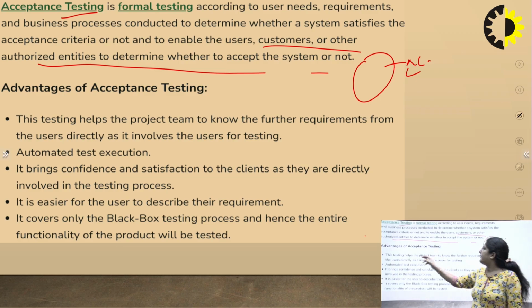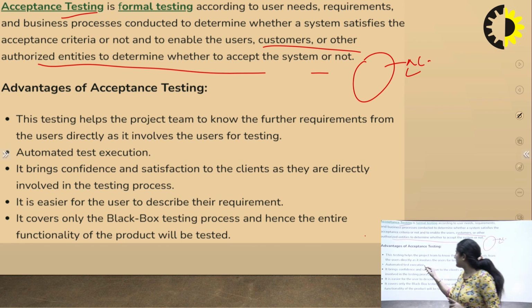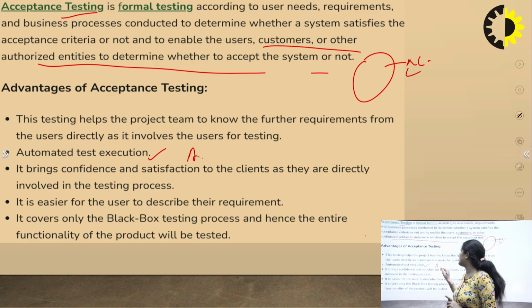If we see the advantages of acceptance testing, firstly, it helps the project team know the further requirements directly from the users, as it involves the users for testing. Then automated test execution will be done here because we use an automation tool.